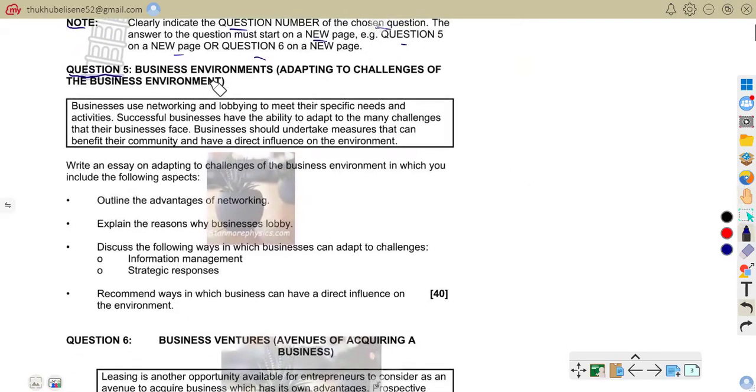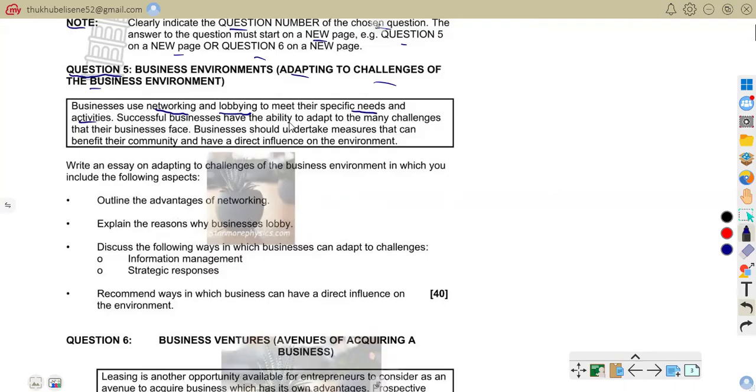Question 5 is about business environments, adapting to challenges of the business environment. So now we have to go through this scenario. We are to go through this passage, and then we are going to write our essay based on the aspects that are given. It says businesses use networking and lobbying to meet their specific needs and activities.